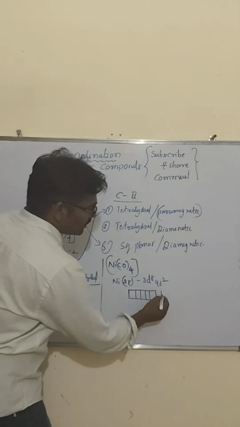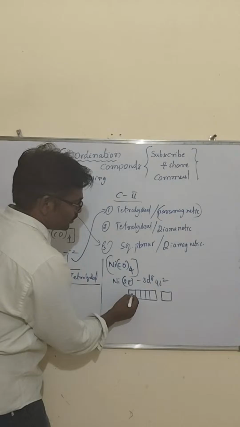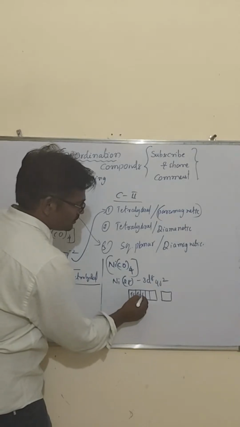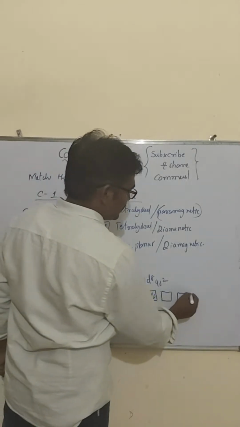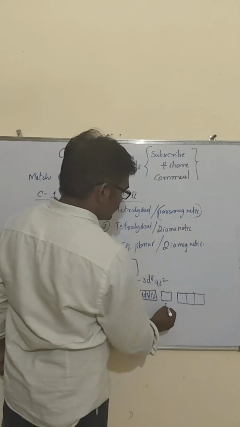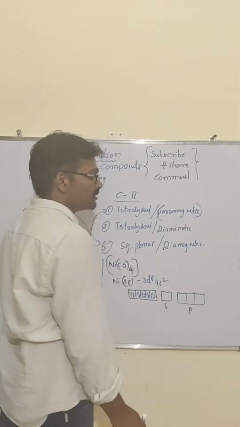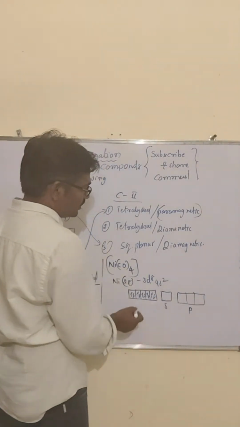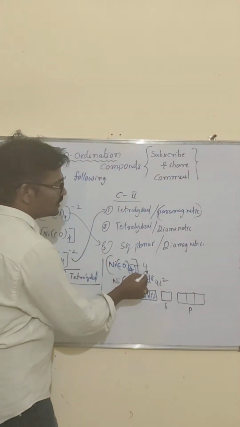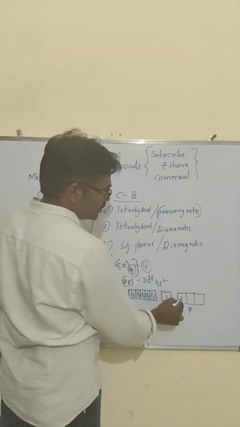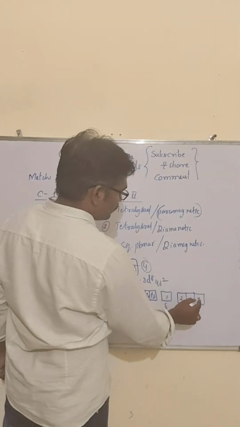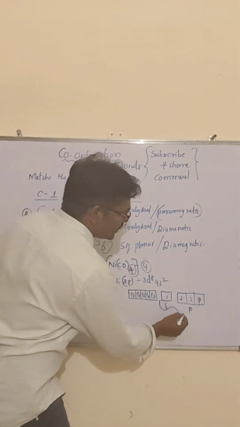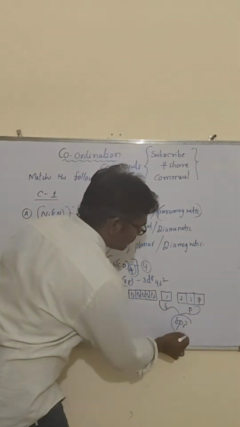Even the s orbital electrons come into the d orbitals, so all these orbitals are completely filled. Then there is the s orbital and the p orbitals. The coordination number is 4, so 4 orbitals are required: 1, 2, 3, 4. Then the hybridization is sp3.